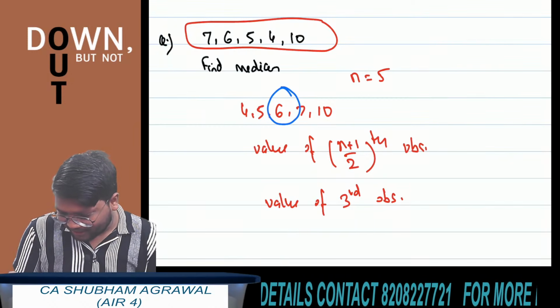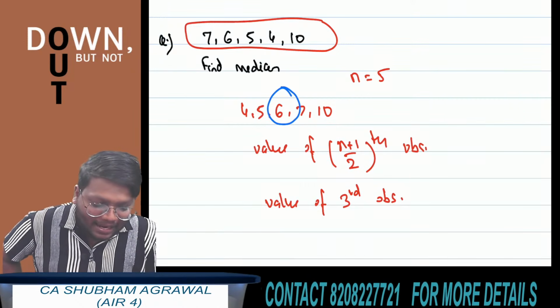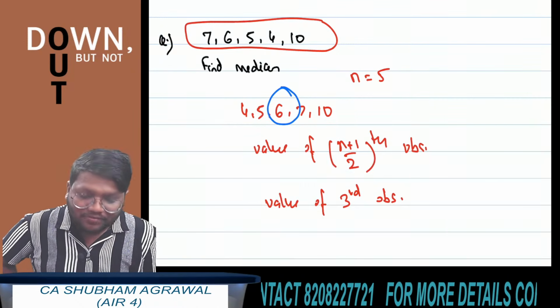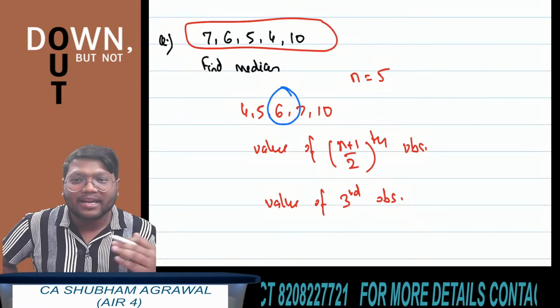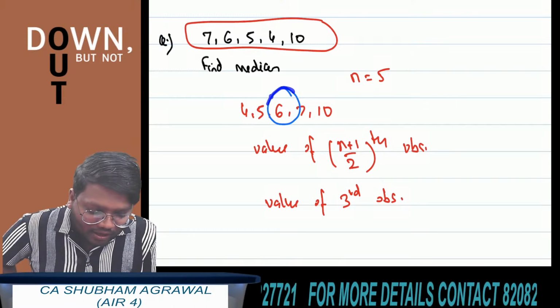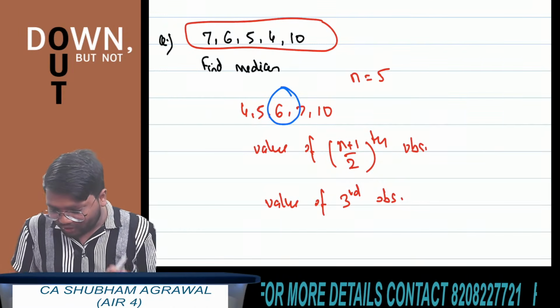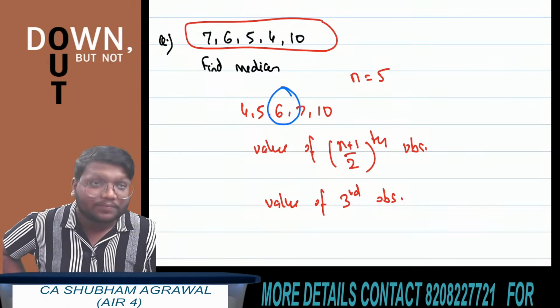Have you understood this, Harini? Okay, the answer is not 3. The answer is 6. (n plus 1) upon 2 is 3. It means we have to check the value of the third observation. After arranging the data set in ascending order, we have to check the value of the third observation. So here the value of the third observation is 6. Okay, yes. Priyanka, Dhanishri, Harini, now you have given the correct answers. The correct answer is 6.